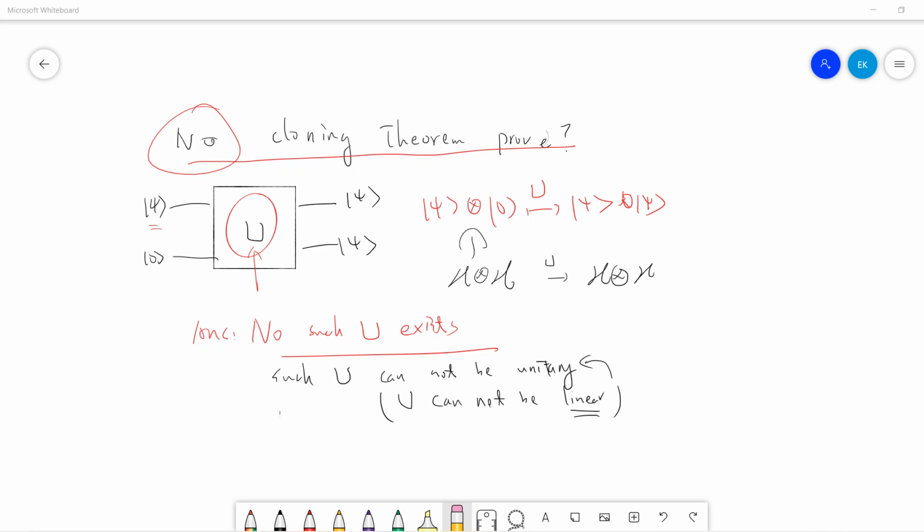So the answer is no cloning, right? The answer is no such U exists. Usually such a U cannot be unitary, and then we will prove something stronger: that such a U cannot be linear. So U is not a linear operator, hence it cannot be a unitary operator. Okay, so let's just quickly see the proof.